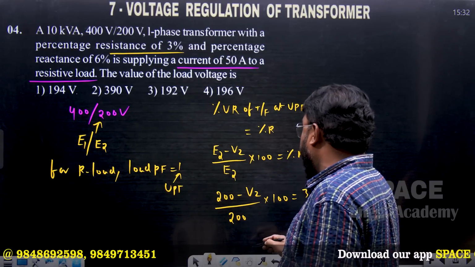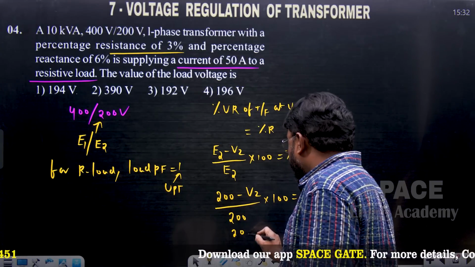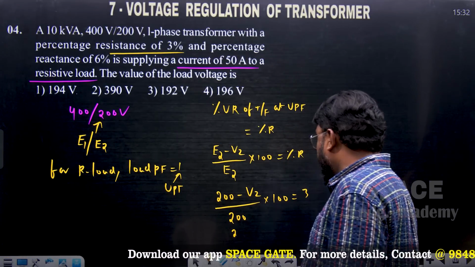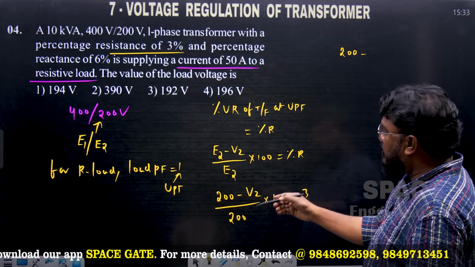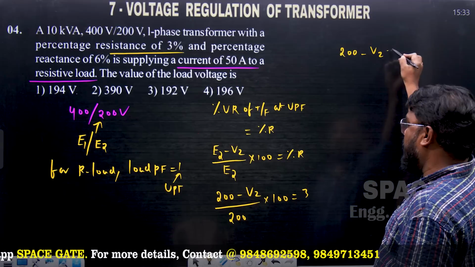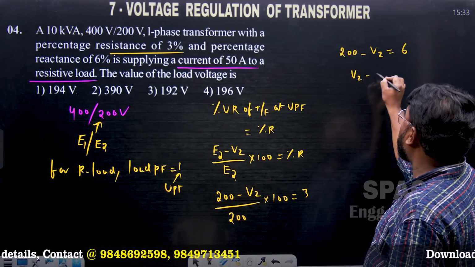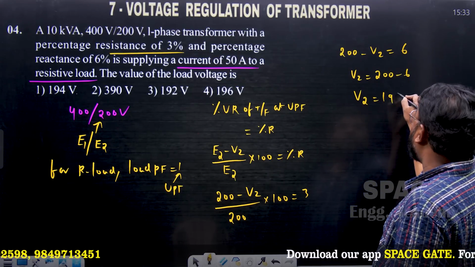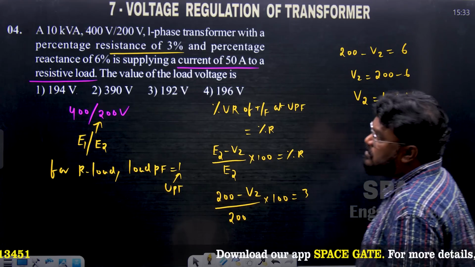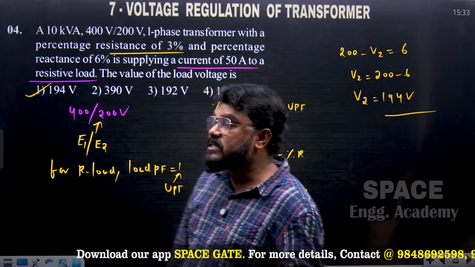Now simplify here. This value is equal to 200 minus V2 equal to 6, and therefore V2 is equal to 200 minus 6, or V2 is equal to 194 volts. So the answer for this question, 194 volts, is correct.